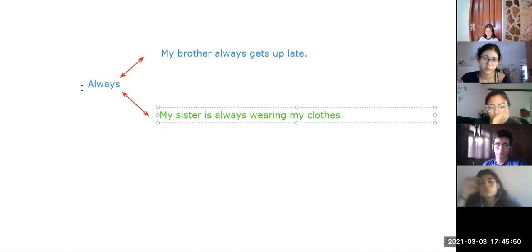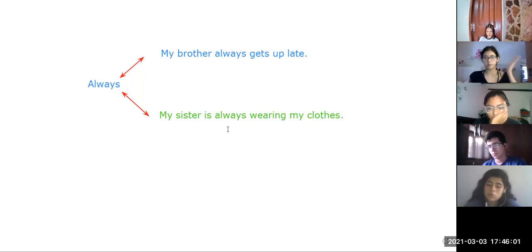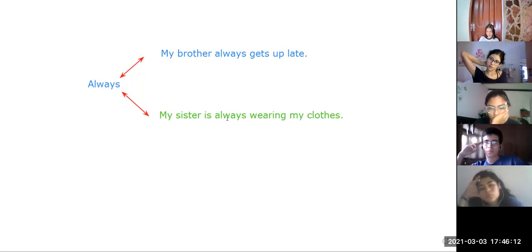Solo este adverbio de frecuencia podemos utilizarlo en el presente simple y en el continuo, pero recuerden que cuando utilizamos always en el presente continuo, describimos una acción o un hábito que no nos gusta de alguien más. Un hábito o una acción que nos disgusta. Y eso significa que esta persona siempre está haciendo eso y nos molesta. Pero generalmente los adverbios de frecuencia en el presente simple.